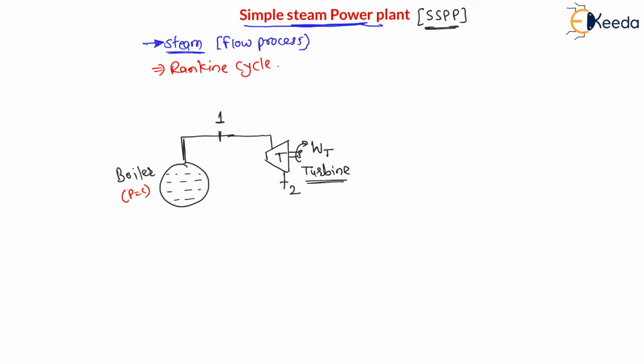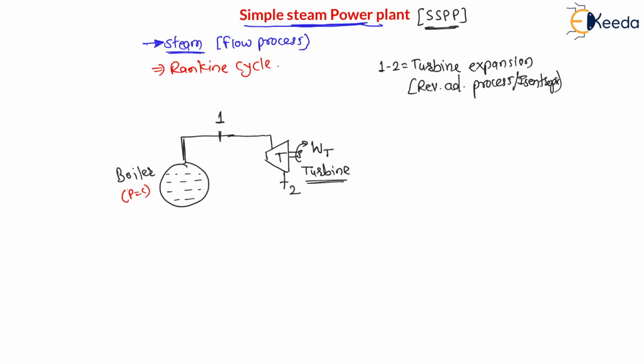And my dear students, this 1 to 2, turbine expansion, is a very fast process, right? Therefore we can say it is a reversible adiabatic process. And a reversible adiabatic process is also called an isentropic process. Therefore let us say turbine expansion is a reversible adiabatic process or isentropic process. Later we will understand all these processes.